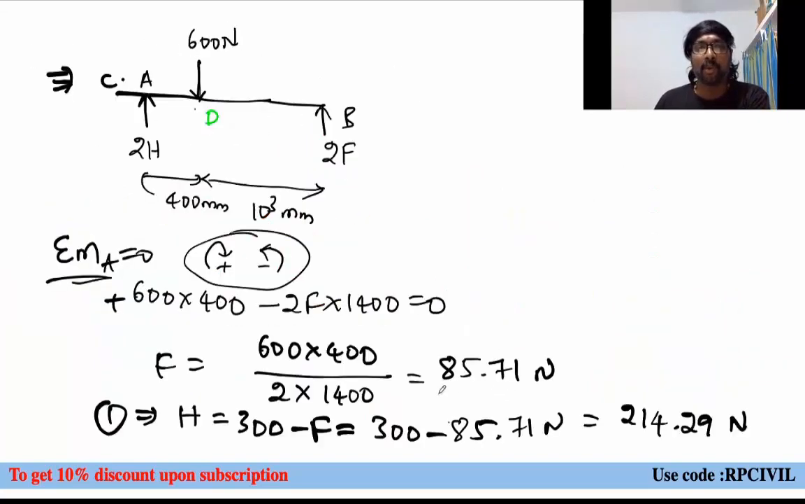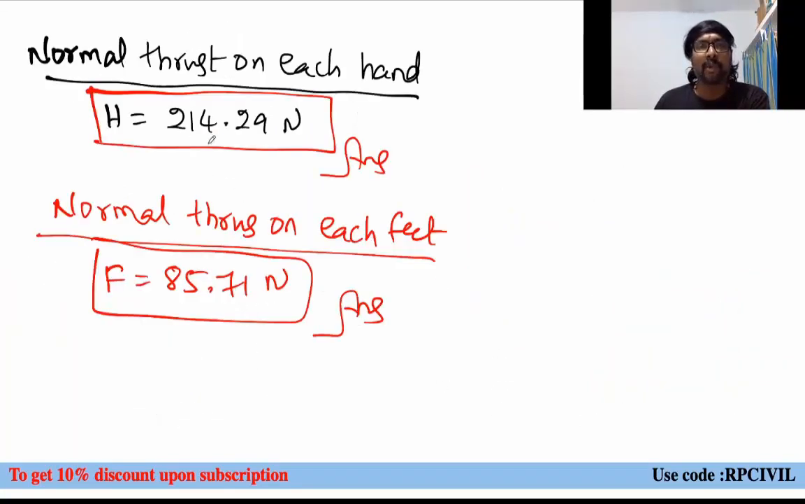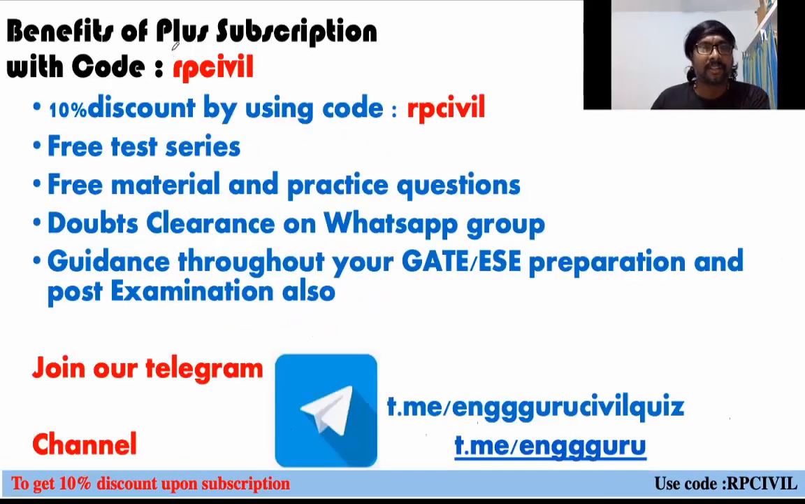Why do you get more pain on the hands? Because the normal thrust exerted on the hands is higher compared to the legs, right? So this is about that session.